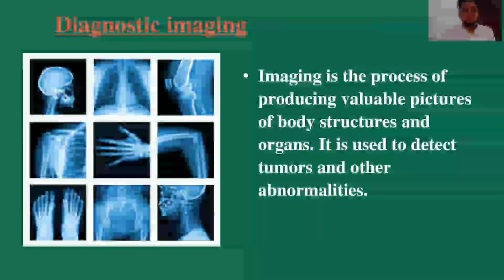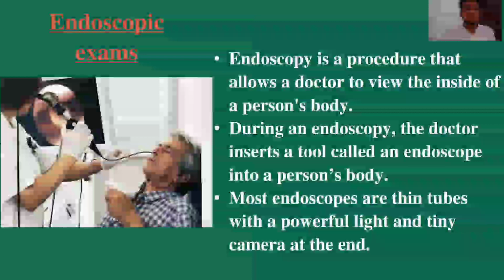The next diagnosis method is imaging, that is diagnostic imaging. Imaging is the process of producing valuable pictures of body structures and organs. It is used to detect tumors and other abnormalities. Moving to the next method, that is endoscopic exam. Endoscopy is a procedure that allows a doctor to view the inside of a person's body. During an endoscopy, the doctor inserts a tool called an endoscope into a person's body. Most endoscopes are thin tubes with a powerful light and tiny camera at the end. So by using this tube, we can see the inside of the human body.